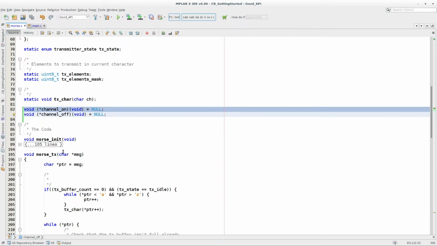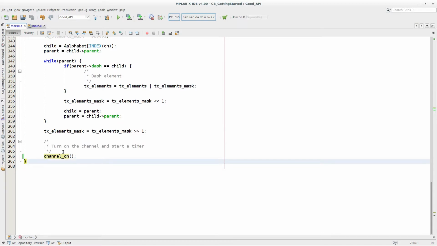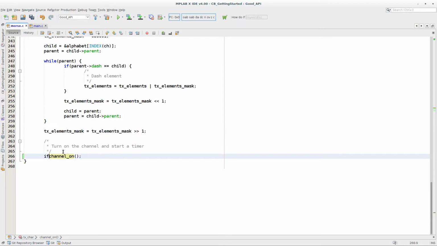So when the processor powers up, it starts executing from address 0. So if we execute this function, dereference that pointer to a function, we're resetting the processor. We don't want to do that. We want to check that this is actually pointing to a valid function. If that is pointing to something, then execute the function. Otherwise, don't.